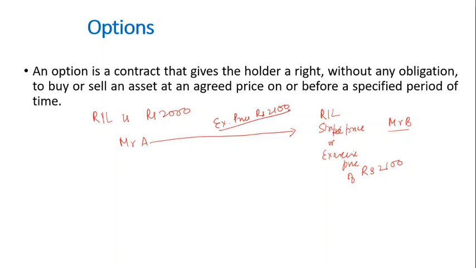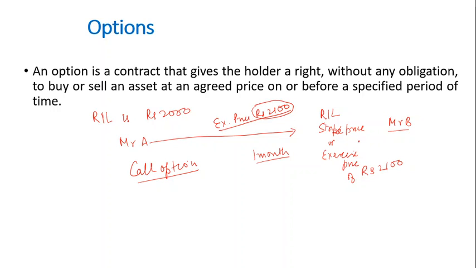What does this mean? He is buying, and there can be two kinds of options, which we'll discuss subsequently. If Mr. A is buying an option to buy Reliance after 1 month at a price of rupees 2100, this option is called a call option. What do you mean by this? A call option gives the holder of the option a right to buy a particular asset at the exercise price. Irrespective of whatever happens in the market, Mr. A has a right that after 1 month, he can buy the Reliance share at rupees 2100.